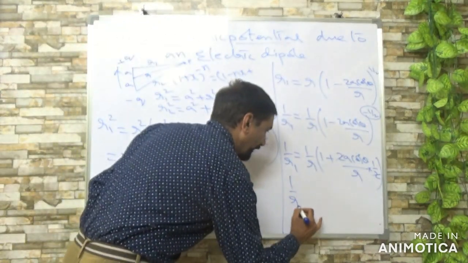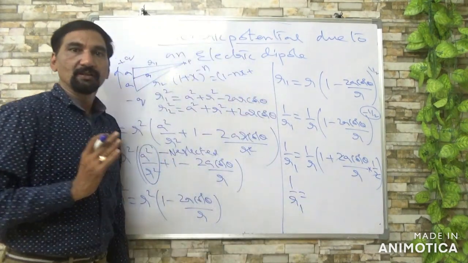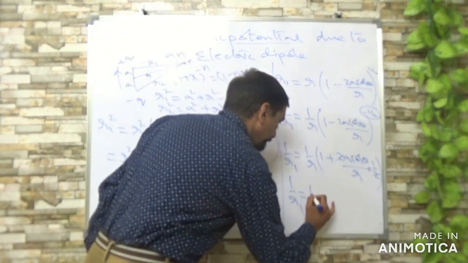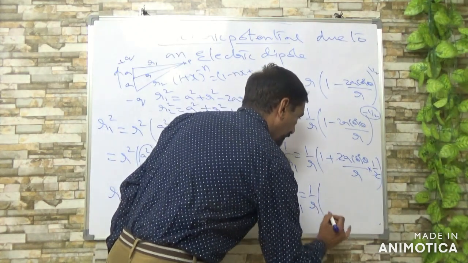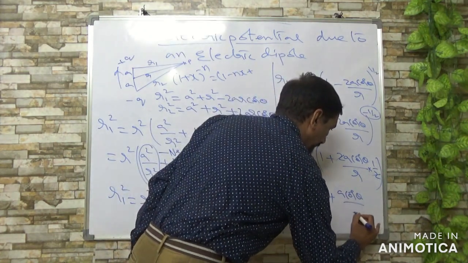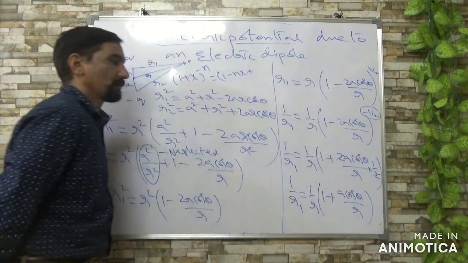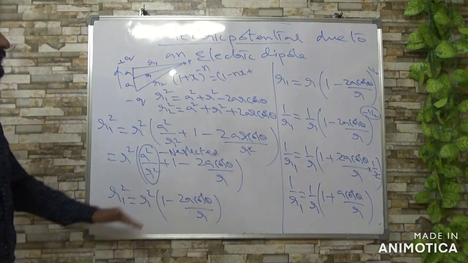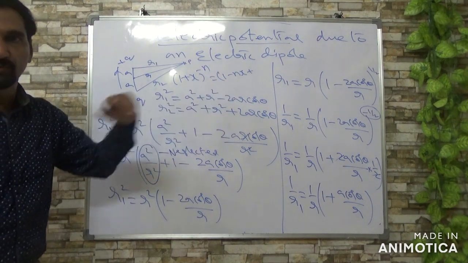So you get 1 by R1 equal to 1 by R of 1 plus A cos theta by R.